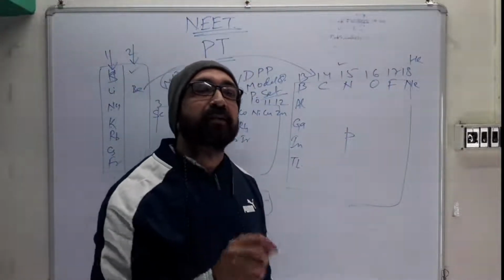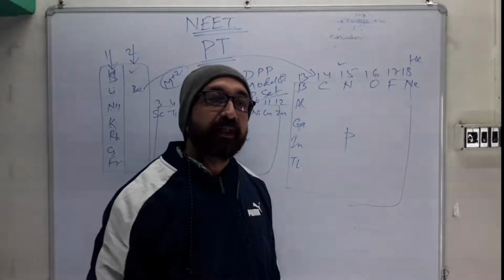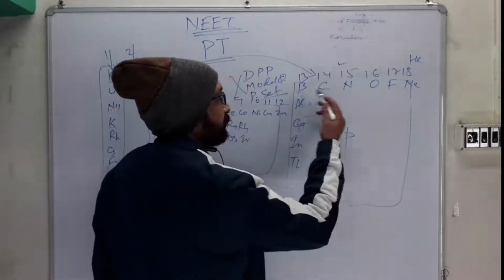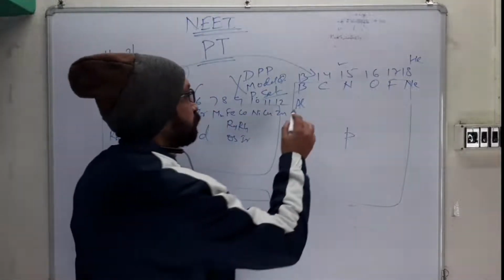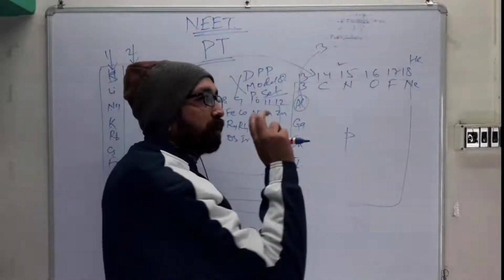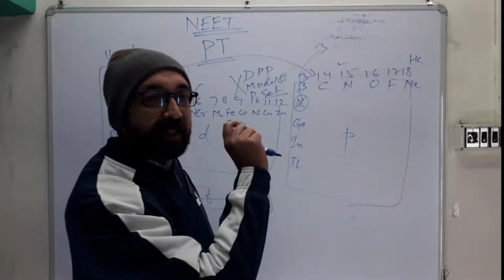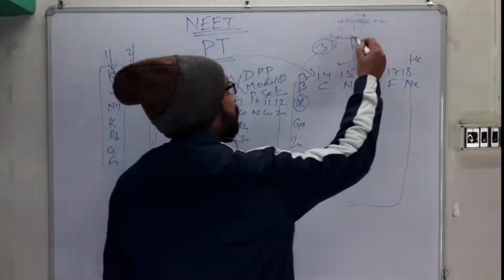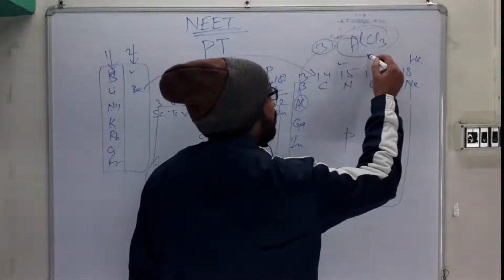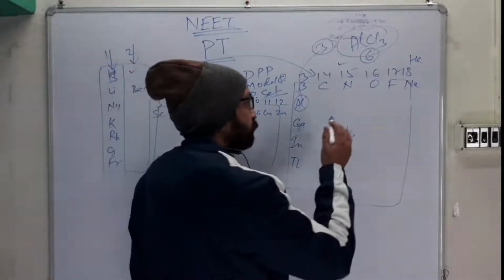If you keep reading through this, you will learn entire chemistry. Suppose anyone asks whether aluminum trichloride is a Lewis acid or a Lewis base. In a fraction of time you will say whether it's a Lewis acid or Lewis base, because you know the periodic table. Aluminum falls under group 13, and you know the outer valence electrons here are 3. Now if it is forming aluminum trichloride, then what is the valence electron count for aluminum in this molecule? It will be 6. So 6 means another 2 electrons are required to complete its octet, right? So from where are you getting these things?